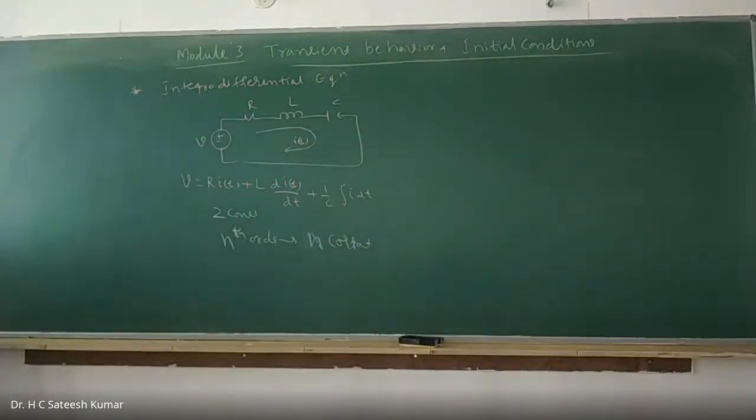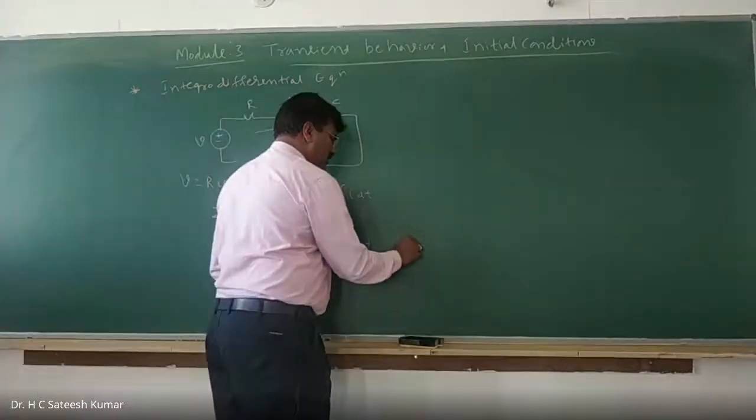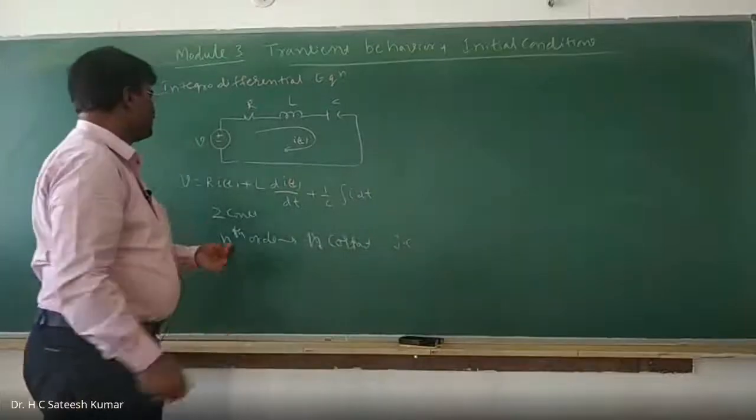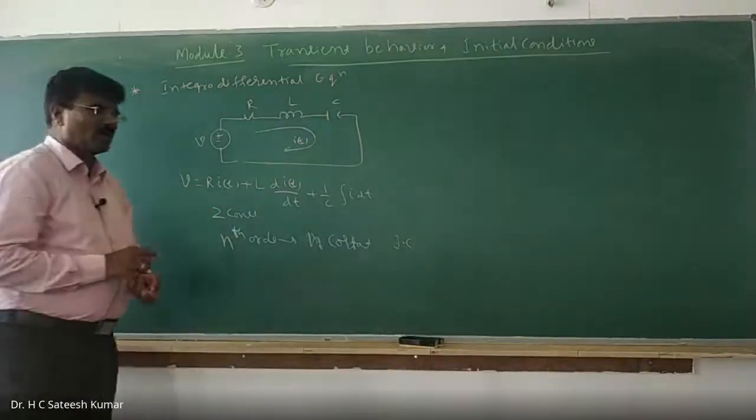To obtain these constants, we need initial conditions. So whenever we are solving any differential equation, basically we are going to have two things.